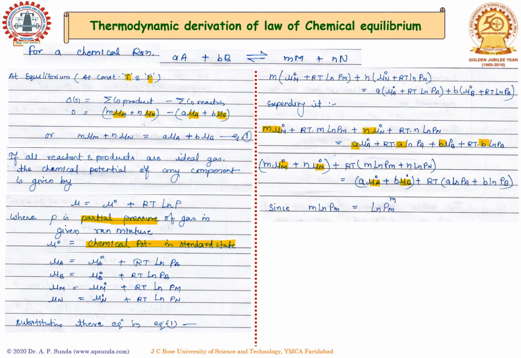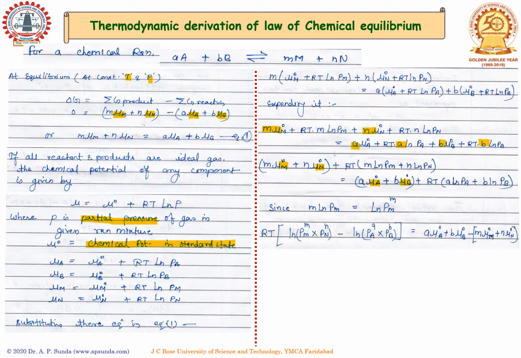We know that a number of moles multiplied by the natural log of the partial pressure can be rewritten as the natural log of the partial pressure raised to the power m. Substituting this into the previous equation and taking RT as common, we get this particular expression.